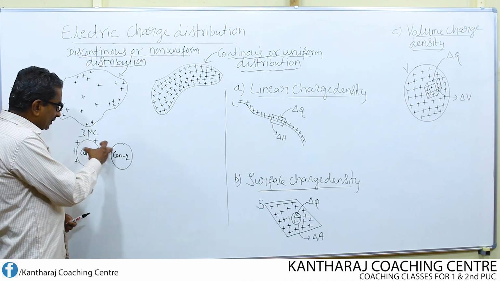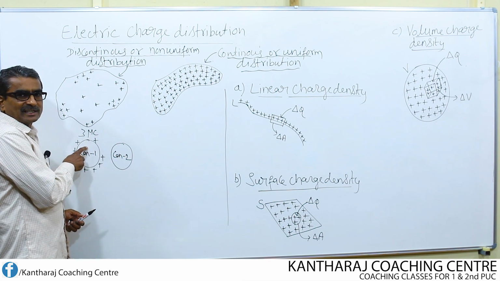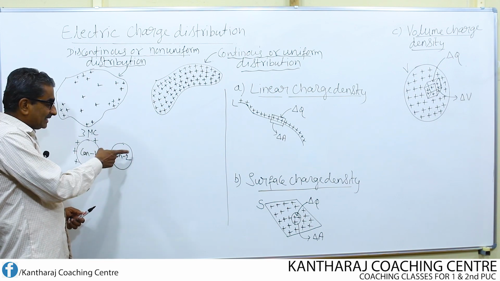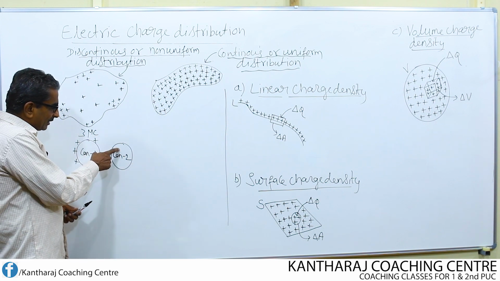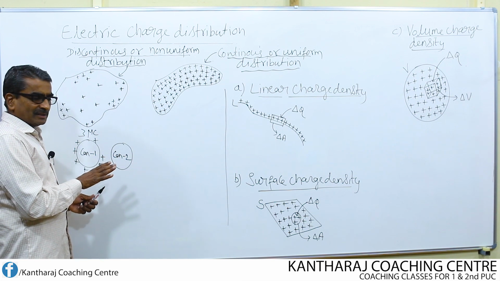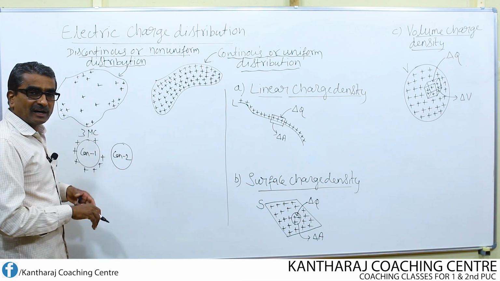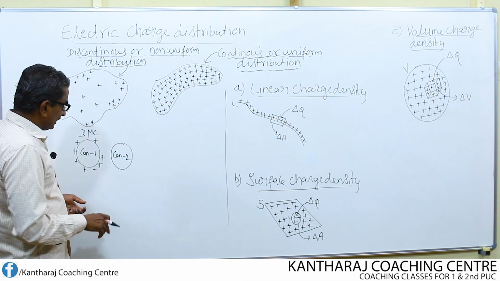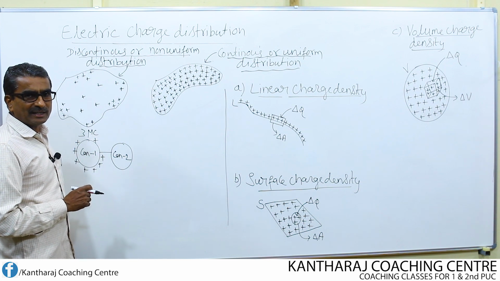Simply, if I make contact of this with this conductor, then it gets charged. Okay? So if I make contact of this with this by some method, this conductor also gets charged. Or else, what can I do? Instead of making contact, I can also connect a piece of metallic wire.